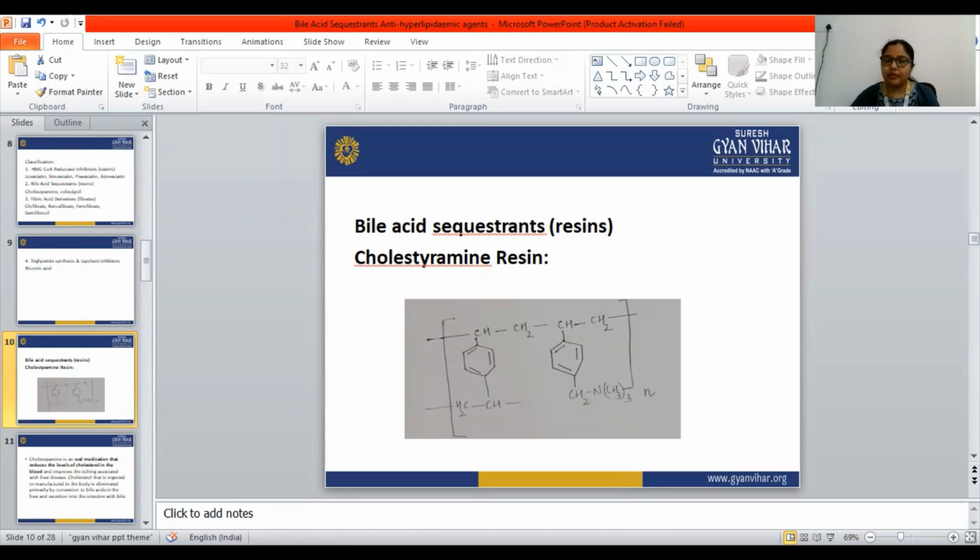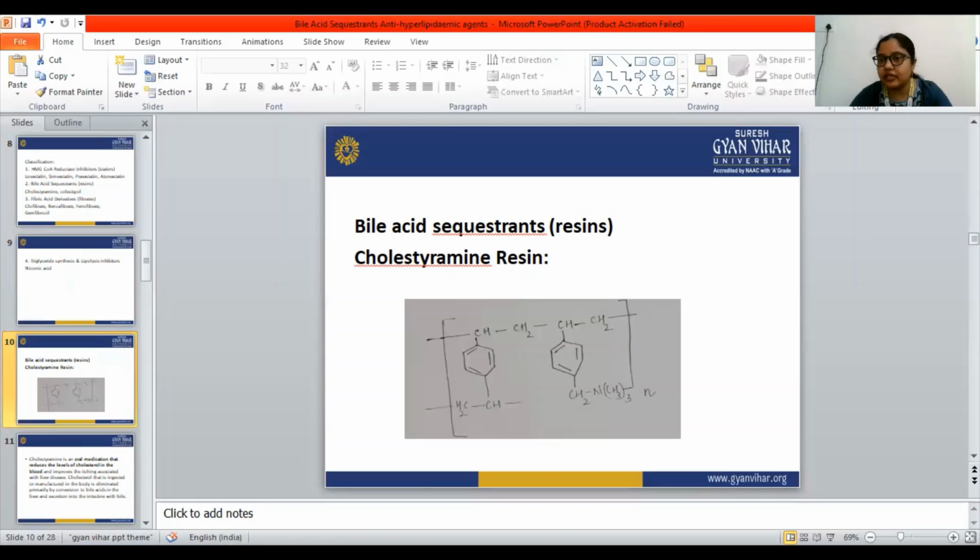This cholestyramine resin is a strong anion exchange resin, meaning a highly positively charged resin. It can exchange the chloride anion with anionic bile acid in the GIT, and this forms an insoluble complex, resulting in loss of fecal bile acid and preventing its reabsorption into the liver.